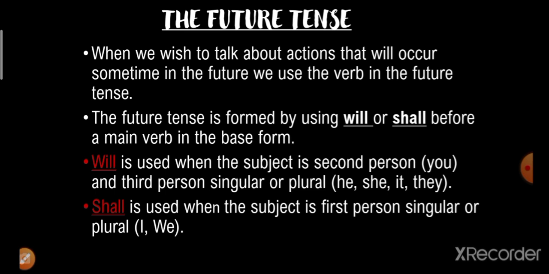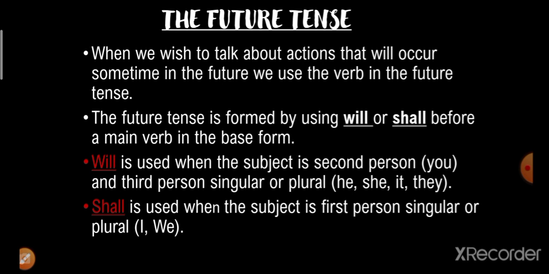Coming to the next tense, that is future tense. When we wish to talk about actions that will occur sometime in the future, we use the verb in the future tense. It means that till now the action has not happened; the action will happen in the coming time. Wherever we indicate some action that is going to occur sometime in the future, that is future tense. The future tense is formed by using will or shall before a main verb in the base form.